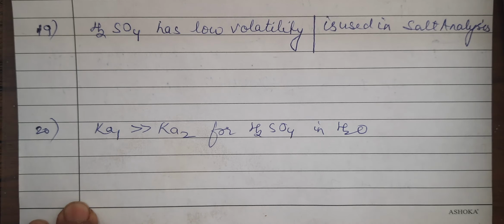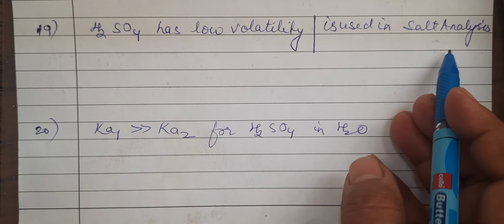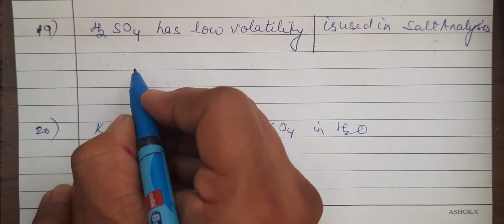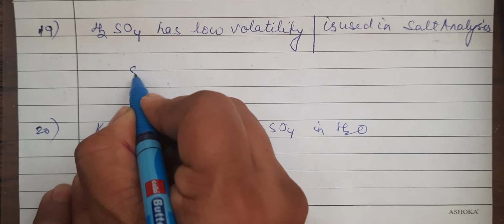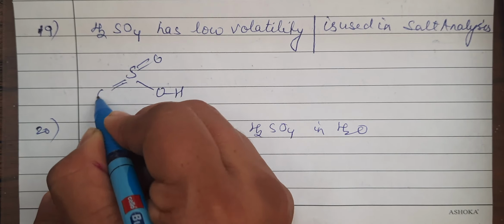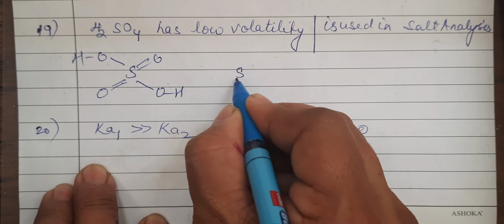Fine. Now, sulfuric acid has low volatility, or you can say, why is sulfuric acid used in qualitative analysis, salt analysis? So what you will write here is, because sulfuric acid has H bonding. It has intermolecular H bonding. This is one sulfuric acid molecule.